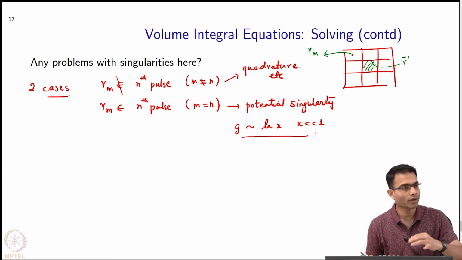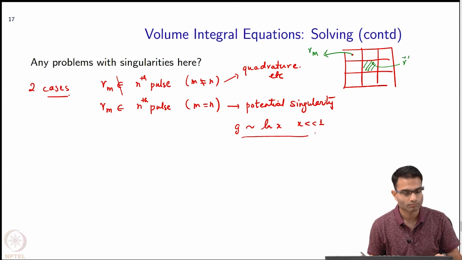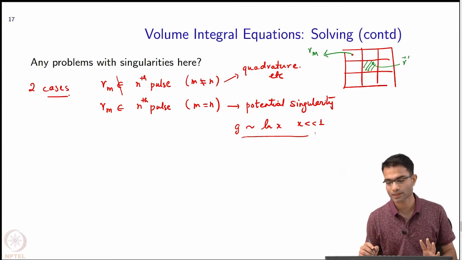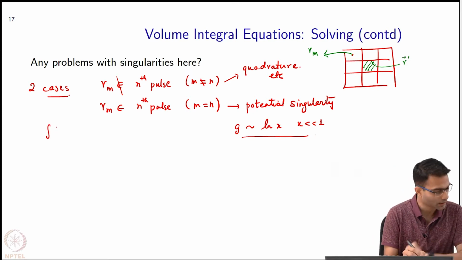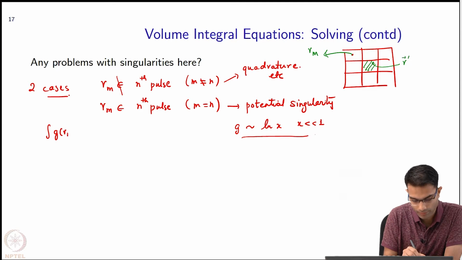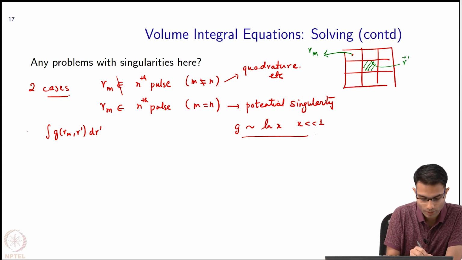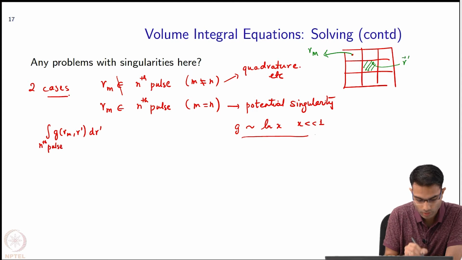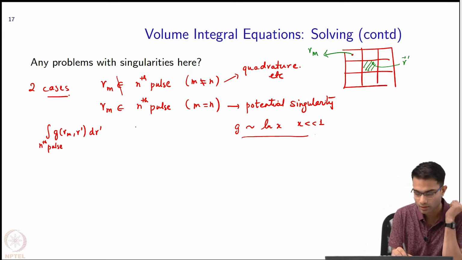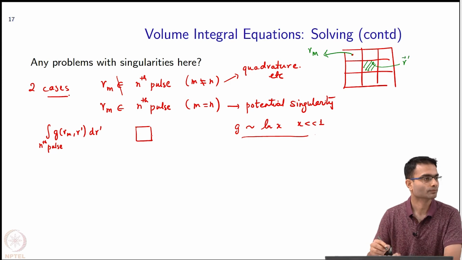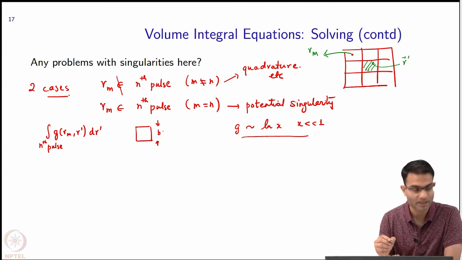Now we can go ahead and do this integration, and you can either use quadrature rules, but in this case sort of nature has been even kinder to us. So what am I integrating? I am integrating this Green's function g(Rm, R') dR'. Essentially this is the integral over the nth pulse. This is the integration that I have to worry about. Now the way I have drawn these are square boxes of, let's say, size b.